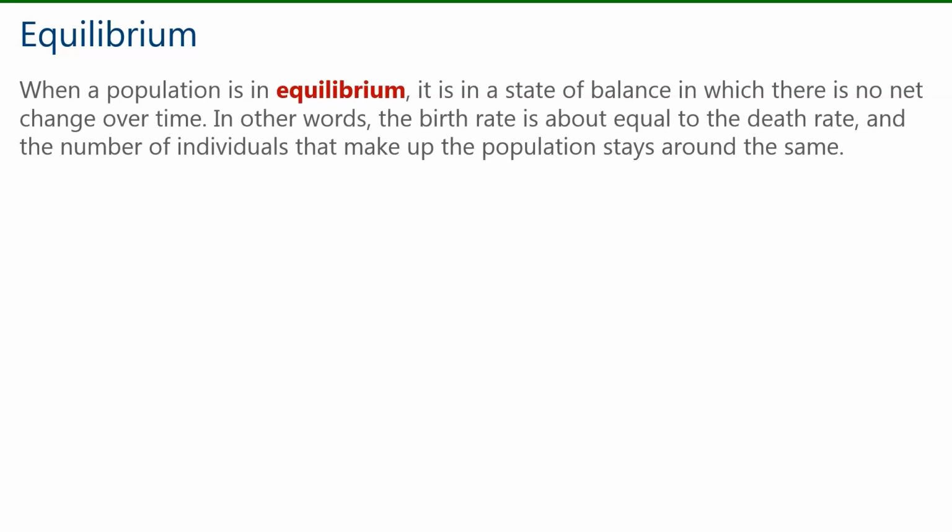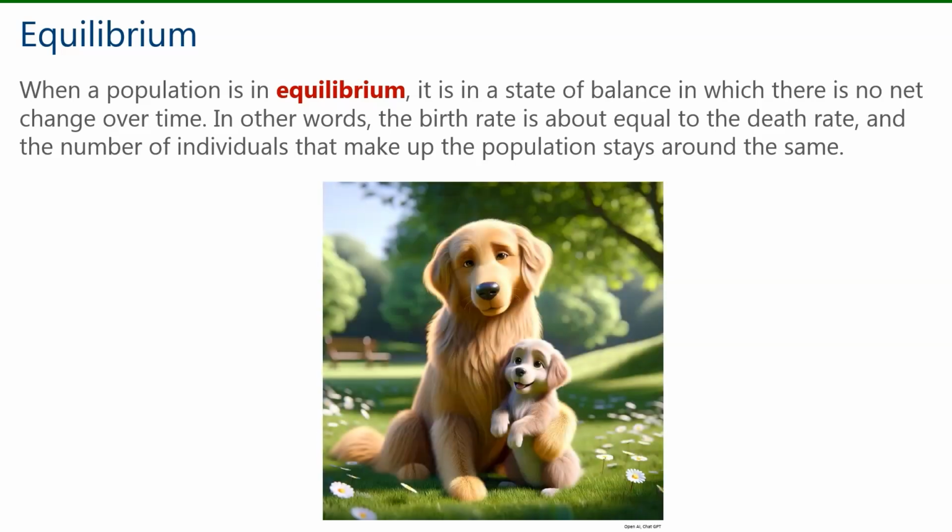Now we're on to something new, which is the term equilibrium. When a population is in equilibrium, it is in a state of balance, in which there is no net change over time. In other words, the birth rate is about equal to the death rate, and the number of individuals that make up the population stays around the same.